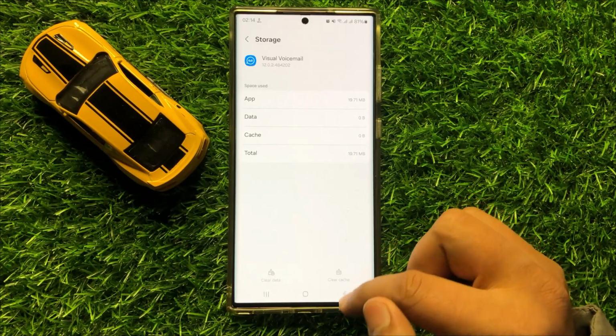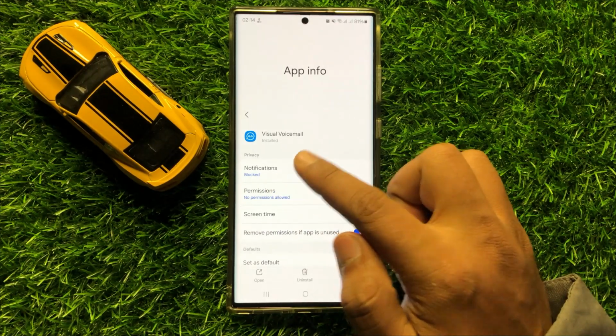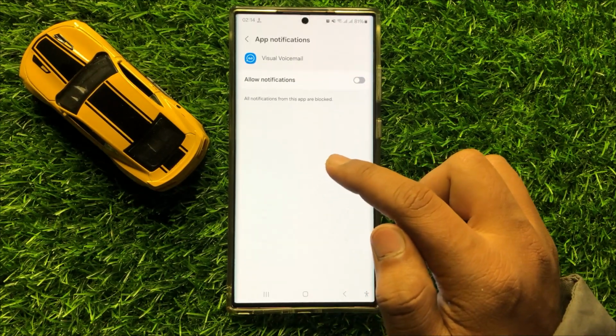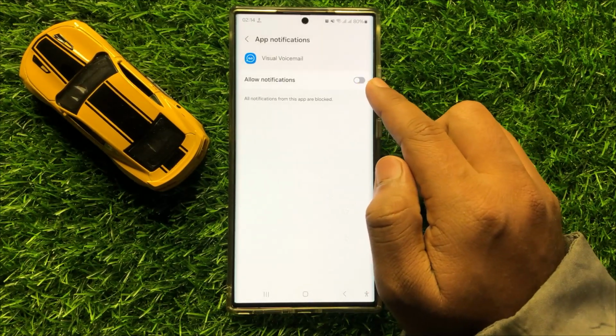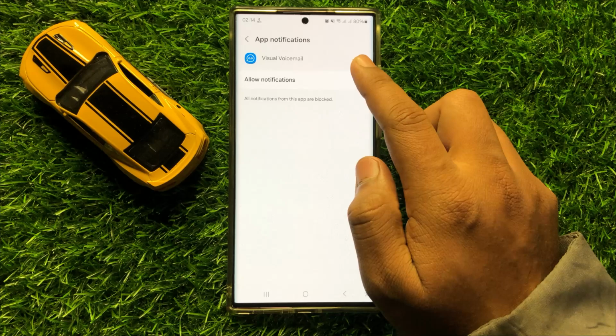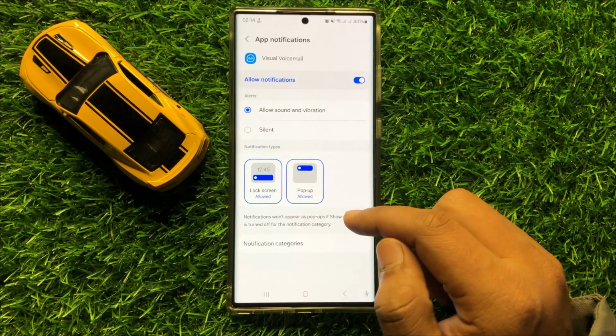Now after doing this, go back and go to notifications, and from here if you have blocked the notifications, then turn on this button to allow notifications, and after turning on this button your problem will be fixed.